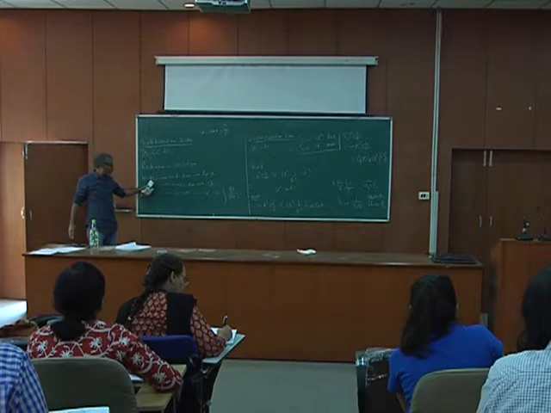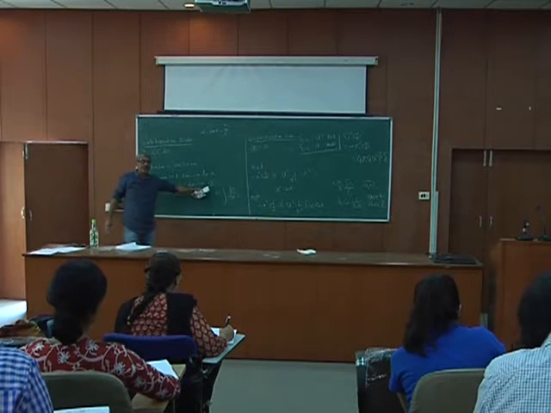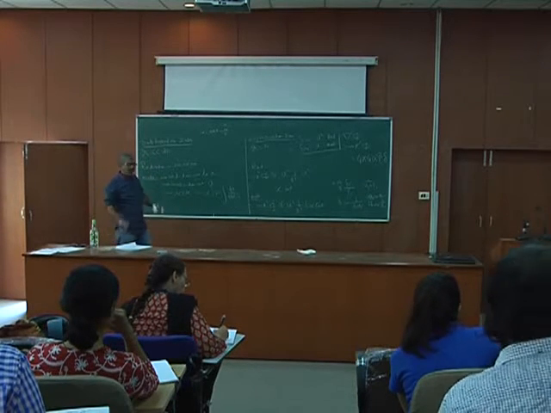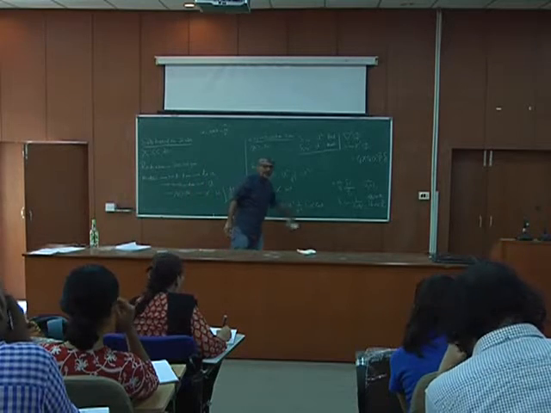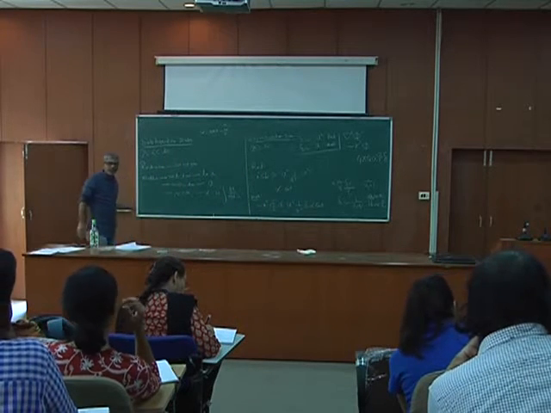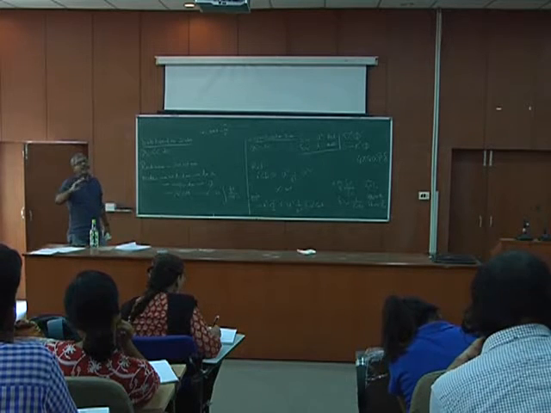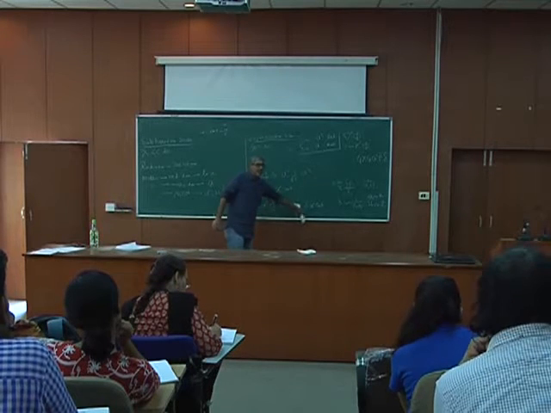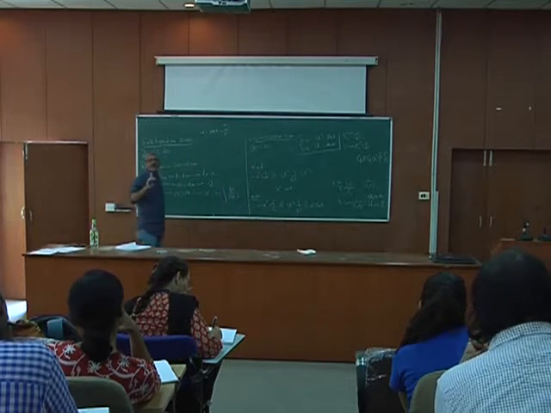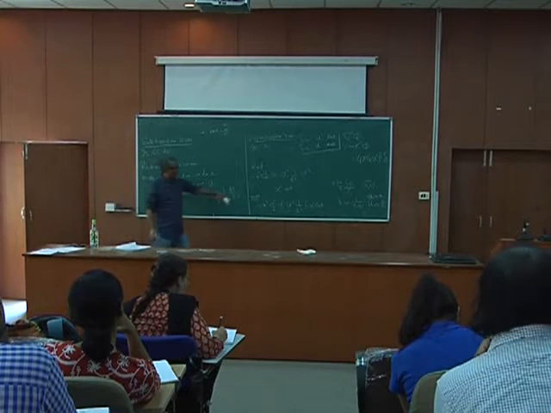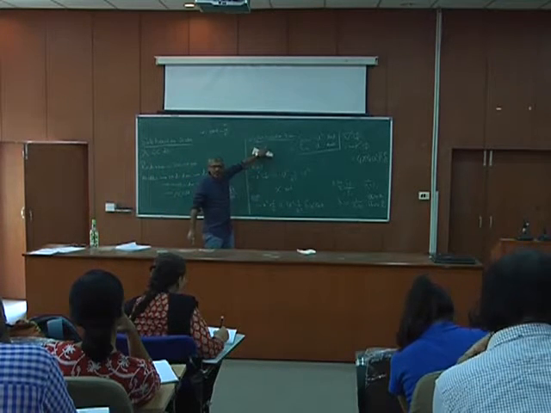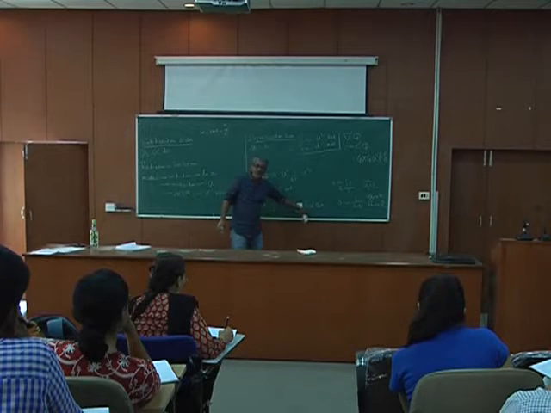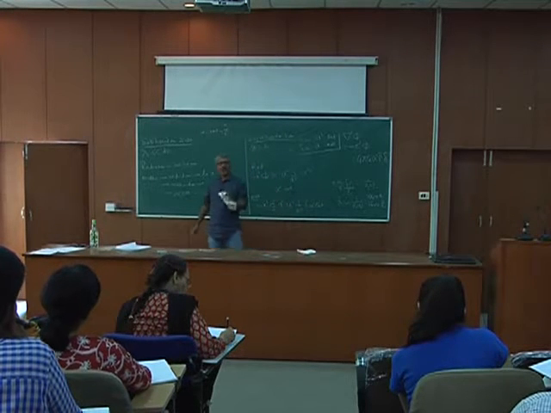As it comes into the matter domination case on sub-horizon scales, it also remains a constant. We will try to show that in the radiation dominated case it actually oscillates. Both remain constant, but the full relativistic calculation shows that there is a suppression by a factor of 9 by 10. So the gravitational potential in the radiation dominated era remains a constant on super horizon scales. As it enters the matter domination regime, it also remains a constant, but it's suppressed by a small factor of 9/10.